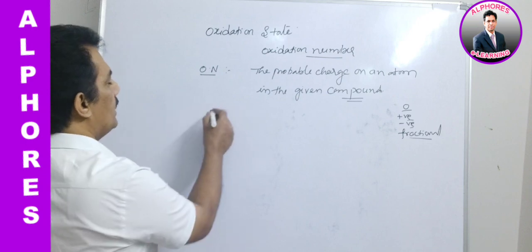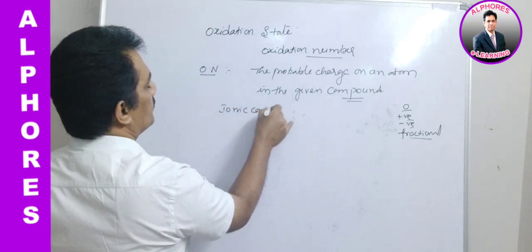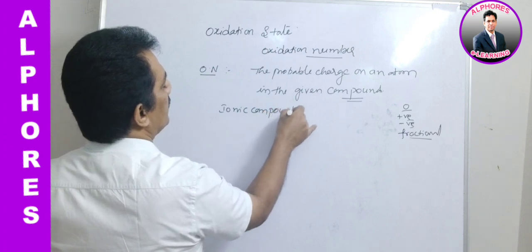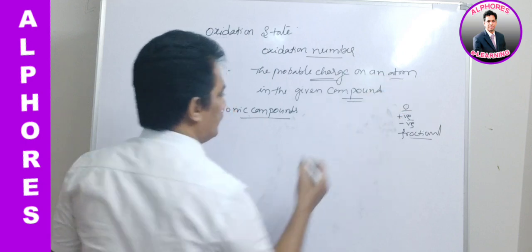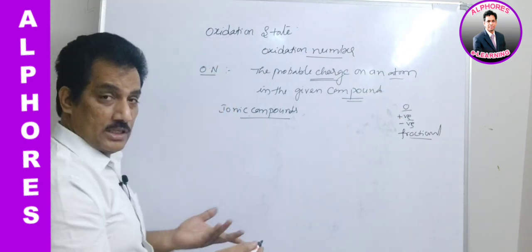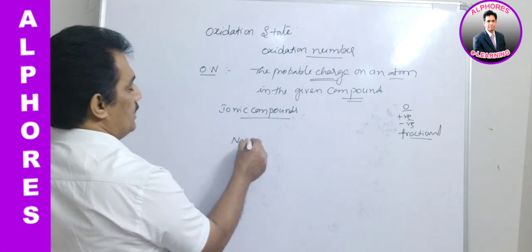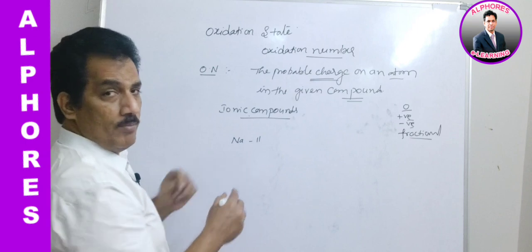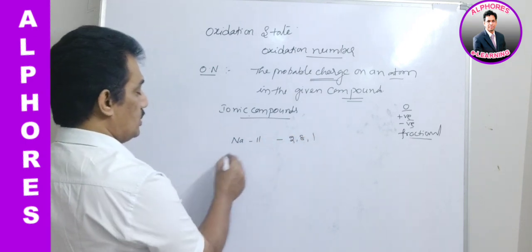Just let us see. In case of ionic compounds, you can guess the charge on atom, because as we discussed in the previous session, here again I am giving the same example like this. Sodium, which has atomic number 11 and the configuration 2, 8, 1.